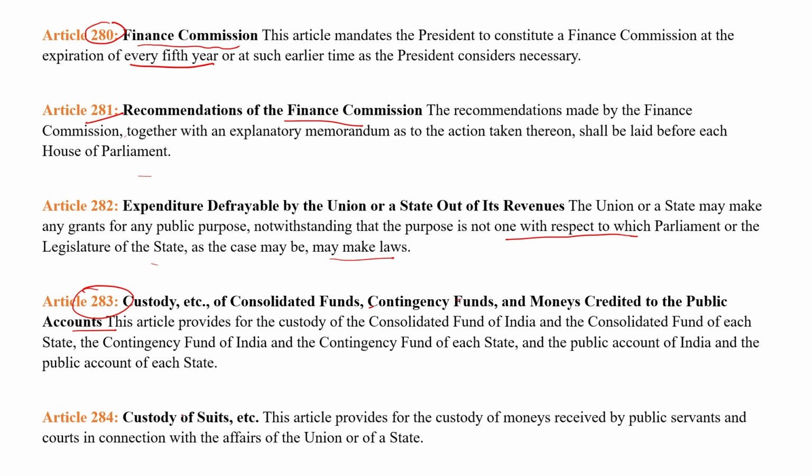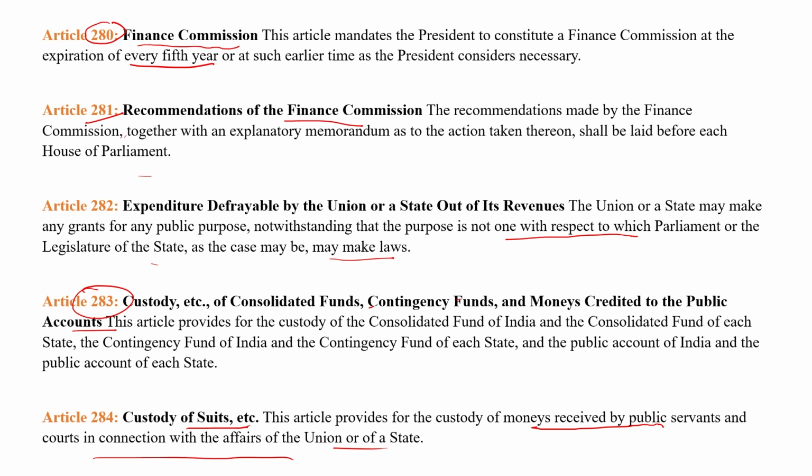And Article 284, custody of suitors' deposits, provides the custody of the money received by public servants and courts in connection with the affairs of the Union or of a state. What are suits? If money is received by a public servant, like a police officer receiving a fine, or courts receiving a fine, this is money received by a public servant or court in connection with the affairs of the state and Union government. So it explains the custody related to the suits.